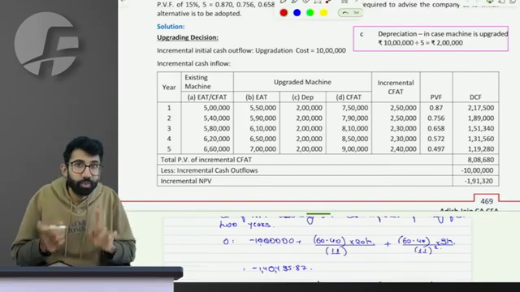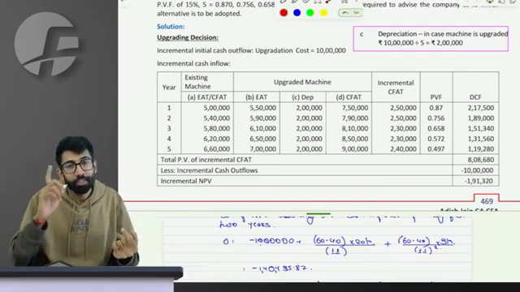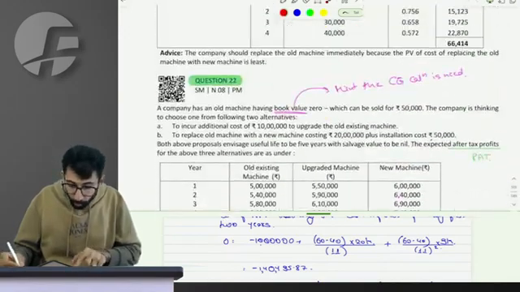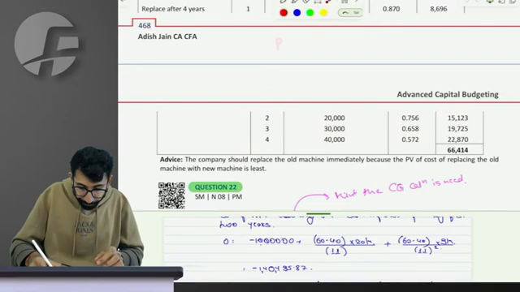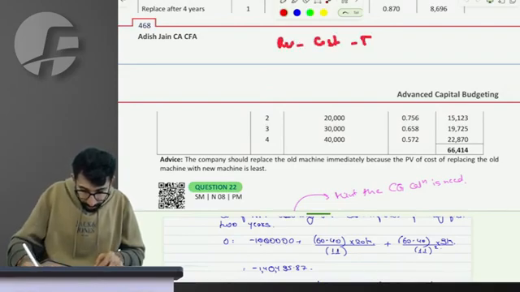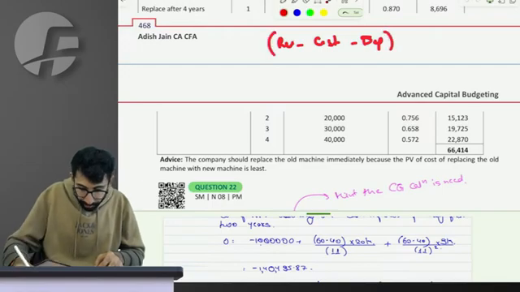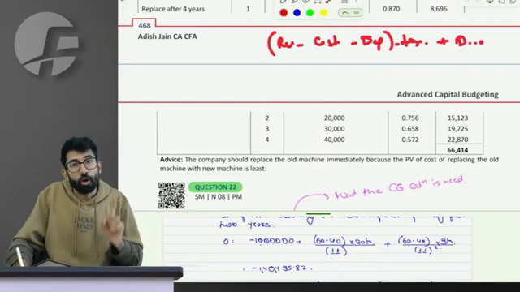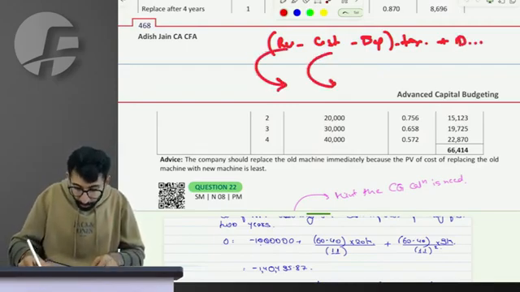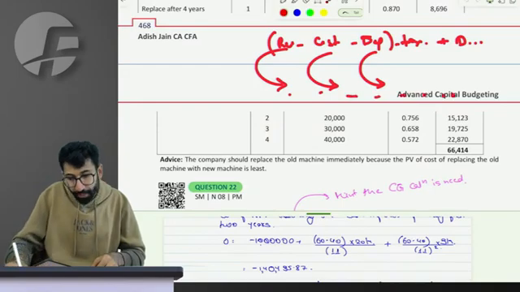Perfect. Sir, in this question, how is it different from the previous question? We know that revenue minus cost minus depreciation gives you PBT, minus tax gives you PAT, plus depreciation gives CFAT. So option 1 is find incremental revenue, incremental cost, incremental depreciation.